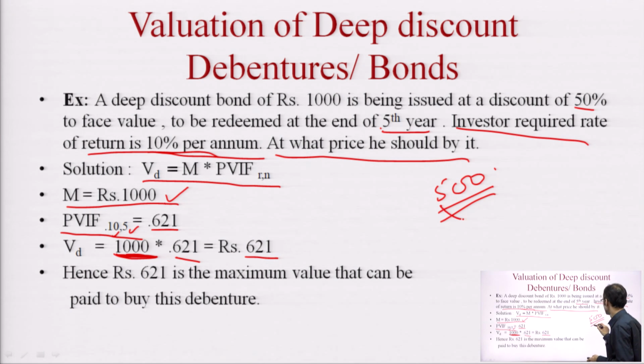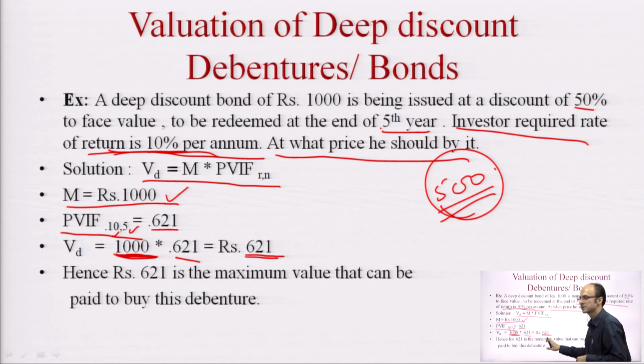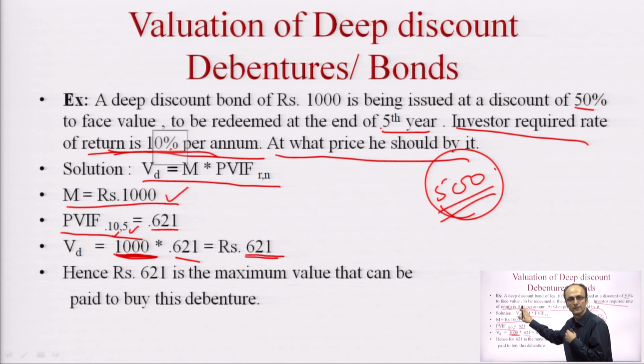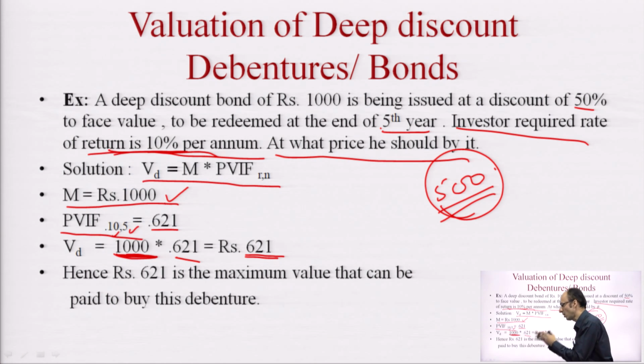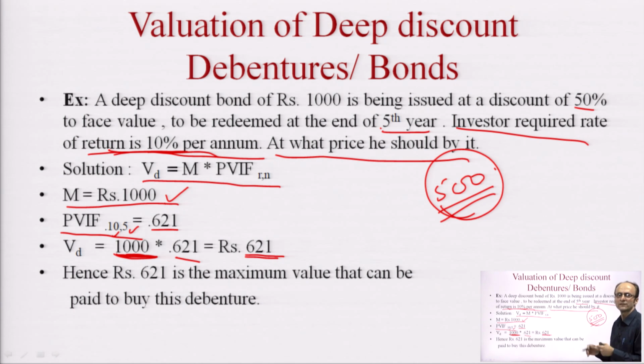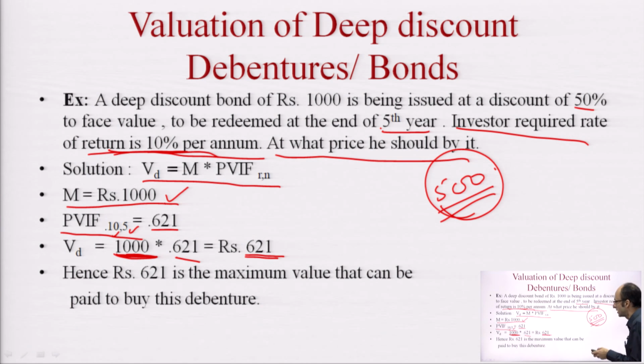Now the bond is being issued at a discount at 500, and the maximum amount that the bondholder should give should not be more than 621 rupees, if his discount or expected return is 10%. Obviously this intrinsic value changes with the rate of return changing. If suppose anybody is having a 15% discounting rate, then this value changes. Now 621 here means the bondholder should not pay more than 621 rupees in the market for purchasing this bond. If he does that, his yield will decline and overall return on his investment will decline. So that will work out to the disadvantage of the bondholder.